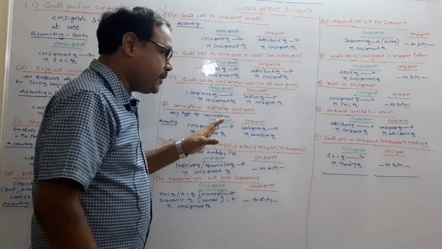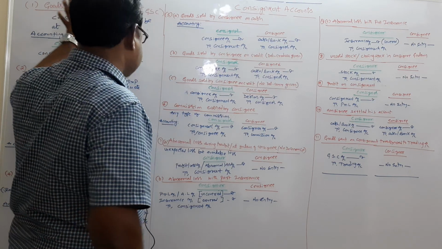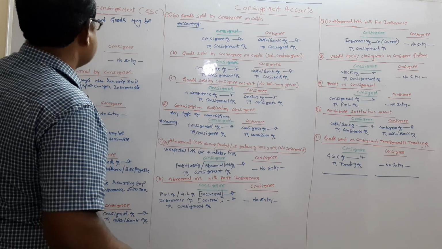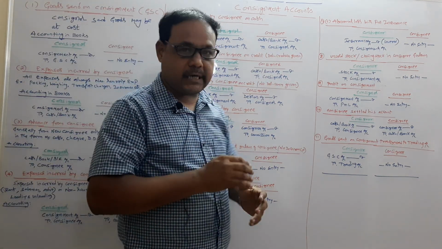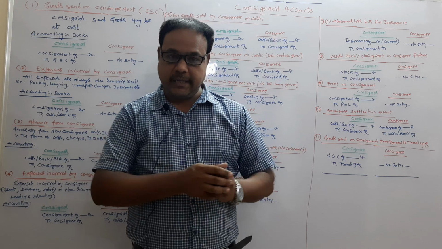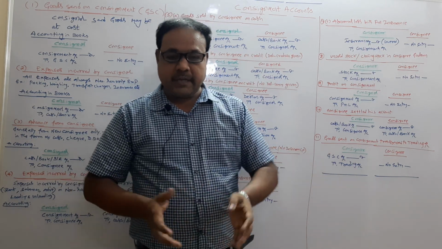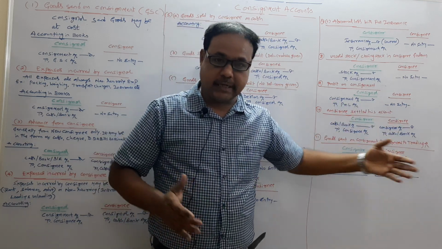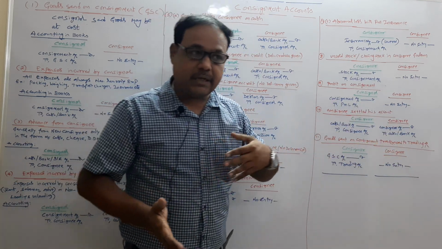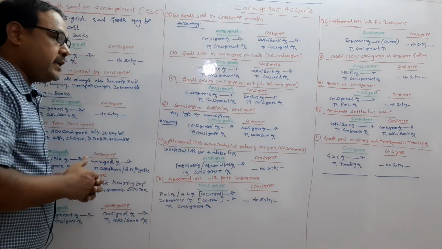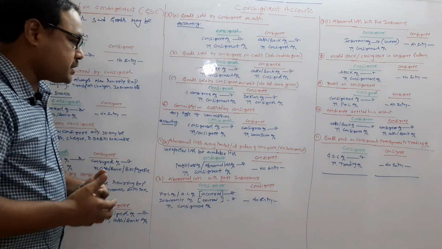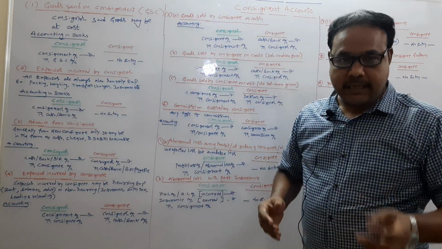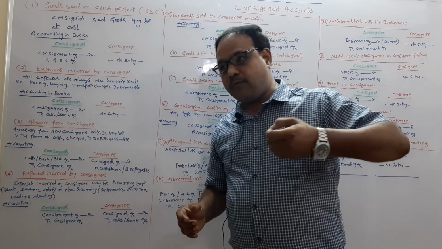Now I will explain some journal entries based on this. Now see the goods sent on consignment. The first activity between the consignor and consignee is goods sent on consignment. It means goods are delivered by the consignor to the consignee. So goods may be consigned by the consignor either at cost or at invoice price.